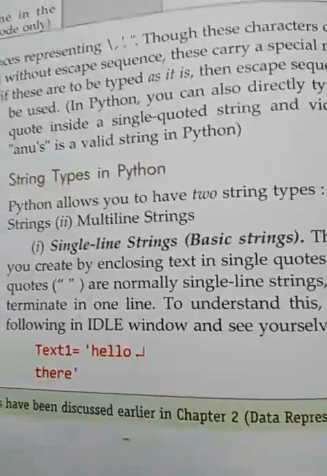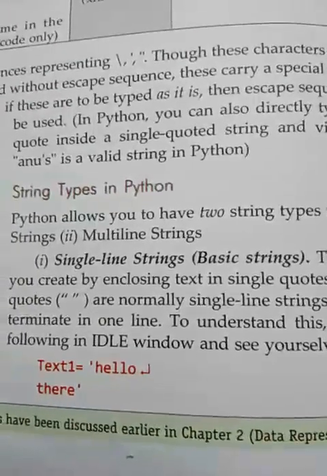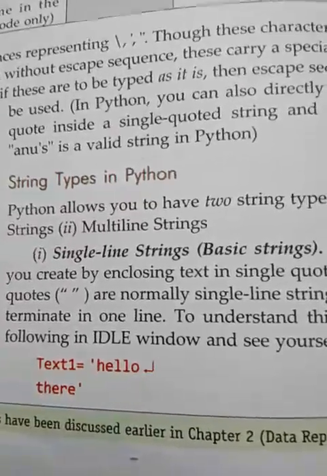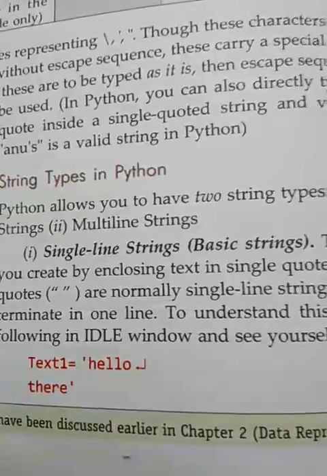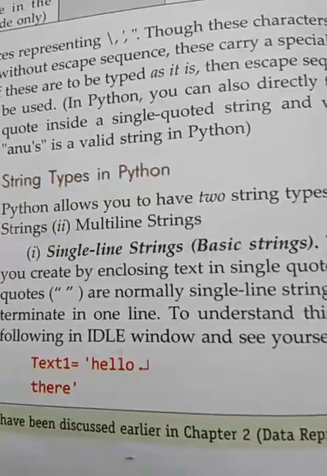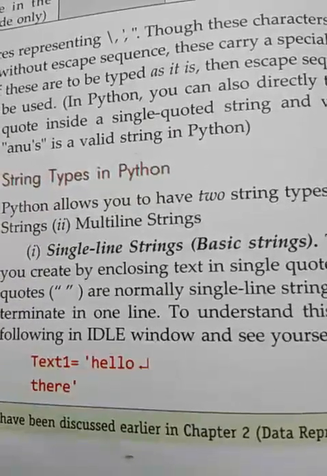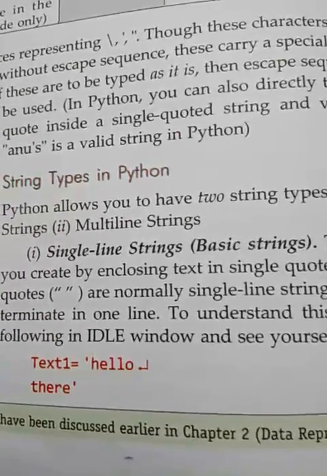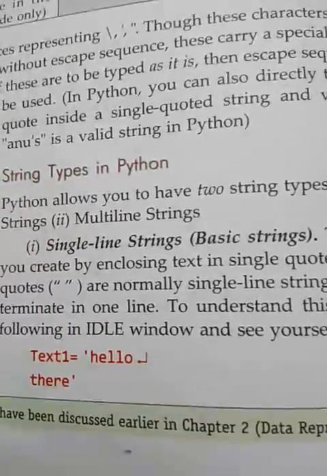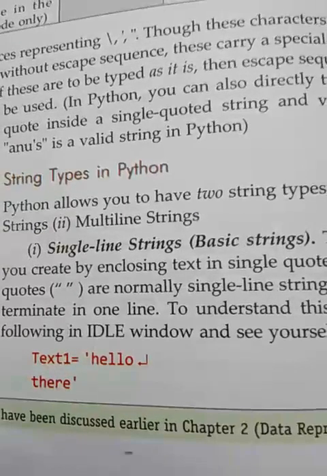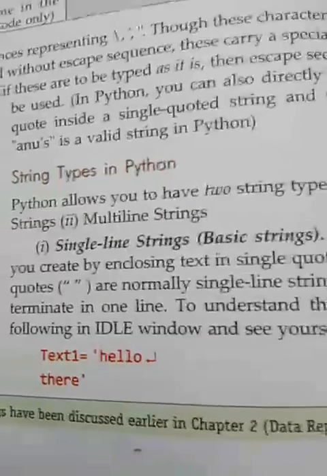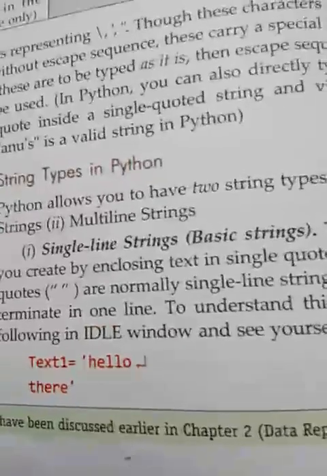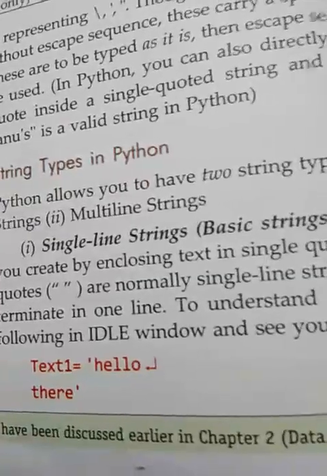Good morning students. In this lecture I am explaining how you will use a string in Python. There are two ways to use the string in Python. First is a single line string and second is a multi-line string. A single line string we can type inside single quotes or double quotes. Normally we type a single line in double quotes, and this should be typed in a straight line.